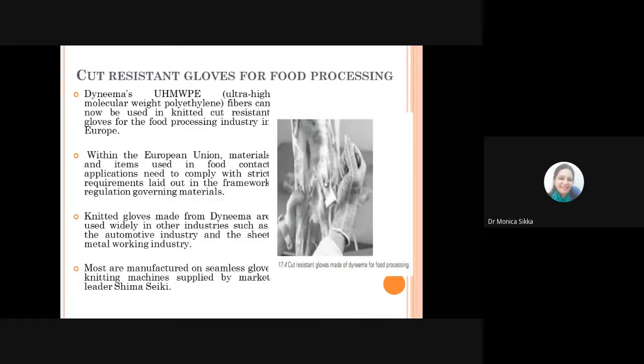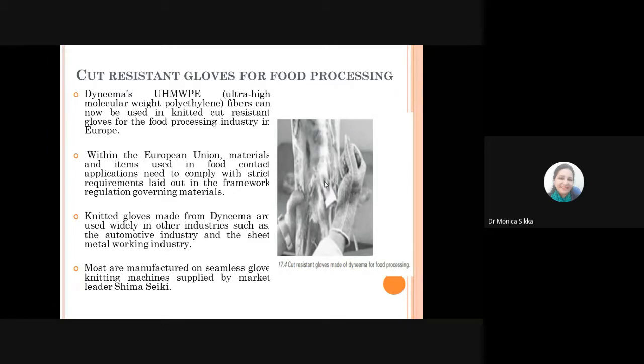Apart from that, the use of these gloves is also nowadays in automotive and steel metalwork industries. And you can produce a seamless glove on the knitting machine, where the leader in this arena is Shima Seiki again.